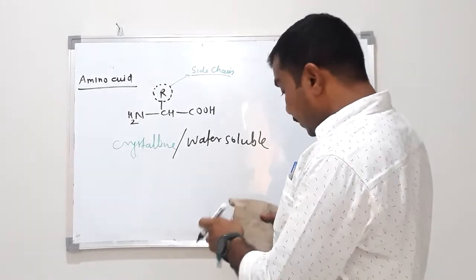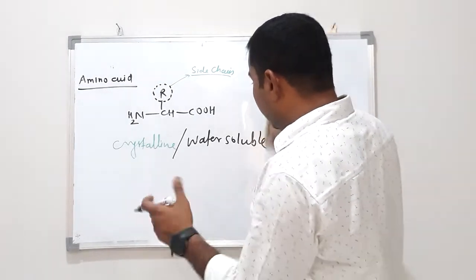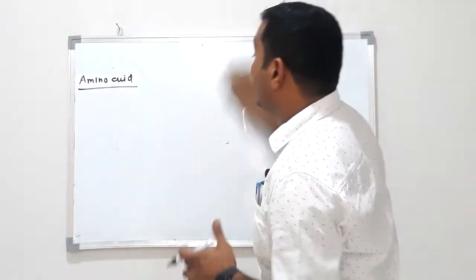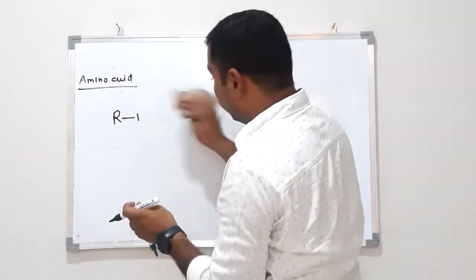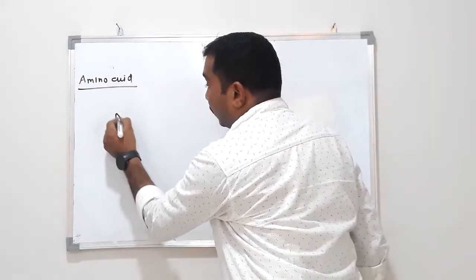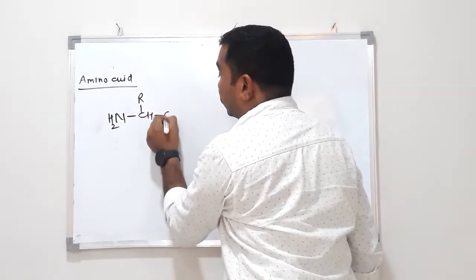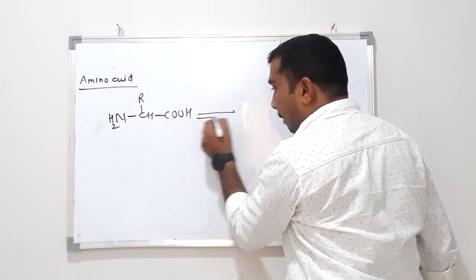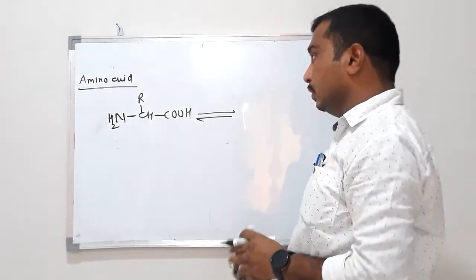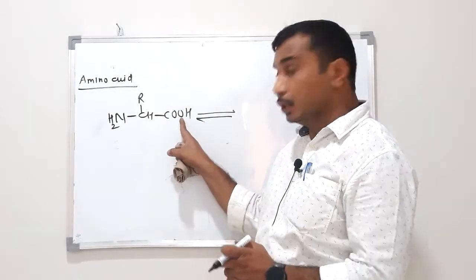Now, if we dissolve this amino acid in water, means if we prepare its aqueous solution, then what happens? As we know, it is a carboxylic acid, which will give H plus.